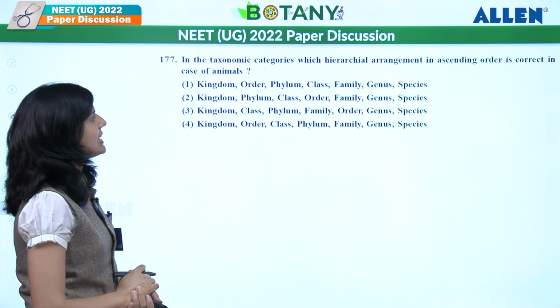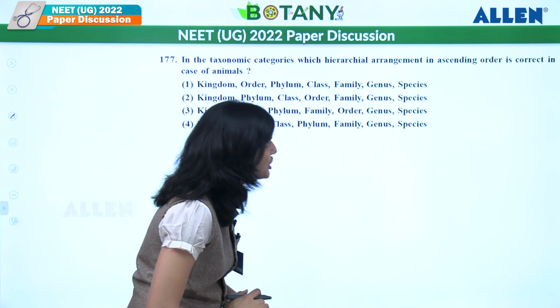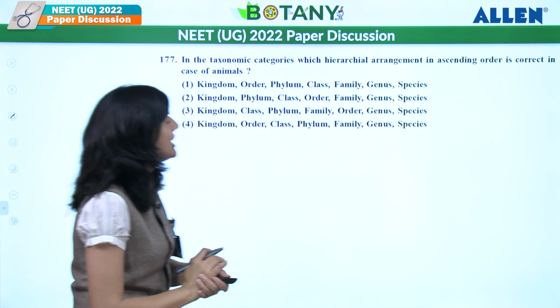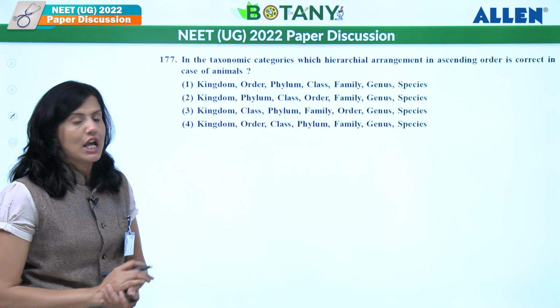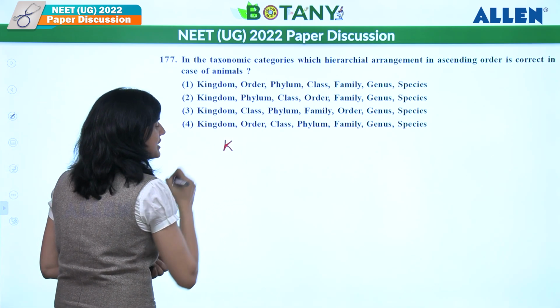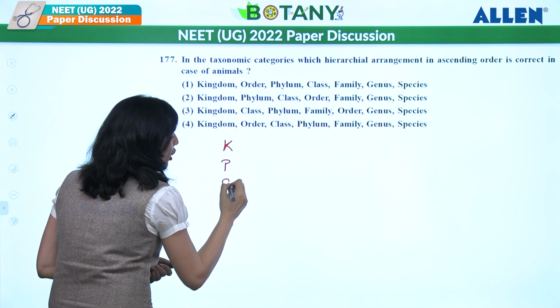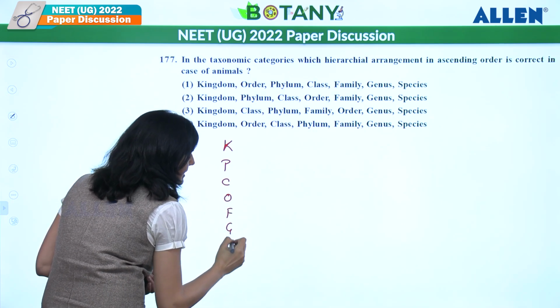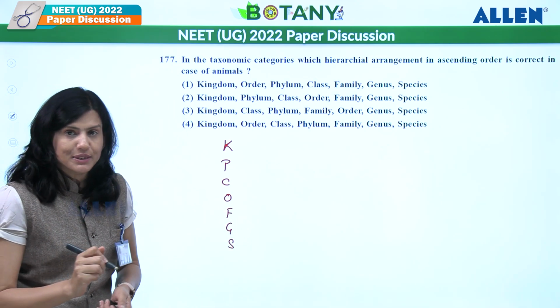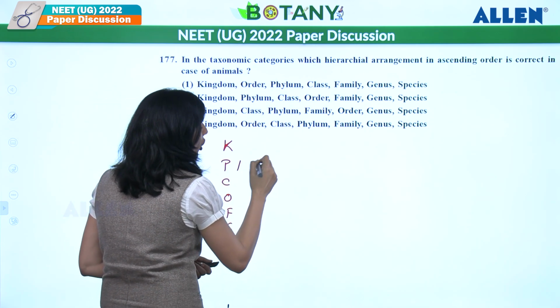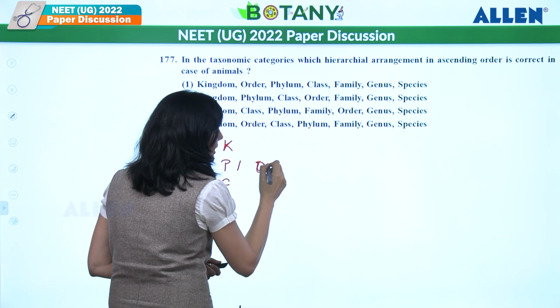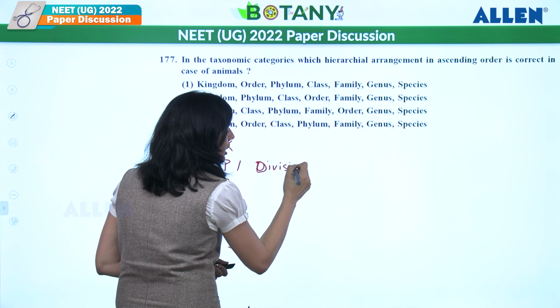In taxonomic categories, which hierarchical arrangement in ascending order is correct in the case of animals? So here we say 5 obligate categories are there. Keep pots clean or family gets sick. If it is animal, division should not come.